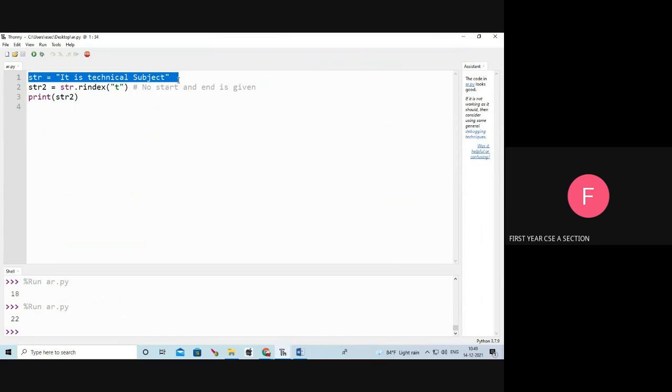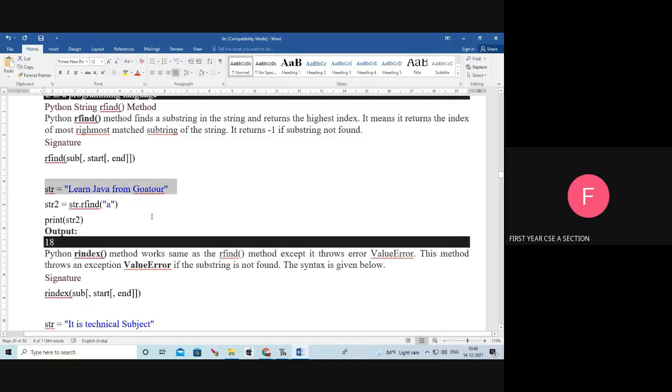See the same program, rfind and rindex. We are using the same program. We are finding the index number of A. It returns the last index number. So 18. Okay, same. Both are same.